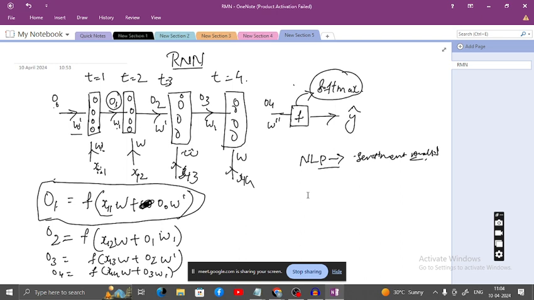The second row takes the values from the second row only. The output of the second row is not dependent on the input or output of the first row. That is not sequential. That is ANN.